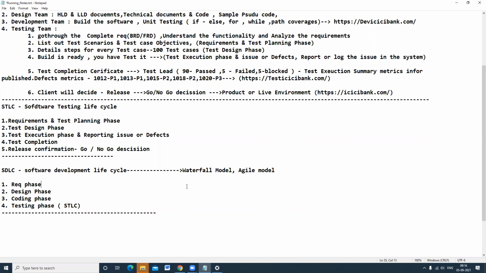What are your planned activities for today? They will ask you. Yes, I'm working on so and so user stories, going through the requirements, preparing test scenarios and test case objectives, and I got stuck understanding this functionality. I need to connect with the BA, Ravi, and sort out that issue so that I can write my test scenarios and test case objectives and get clarity, and then I will prepare the list of scenarios.